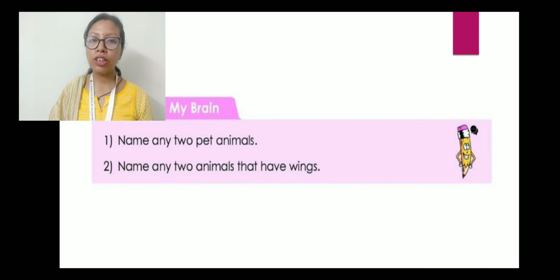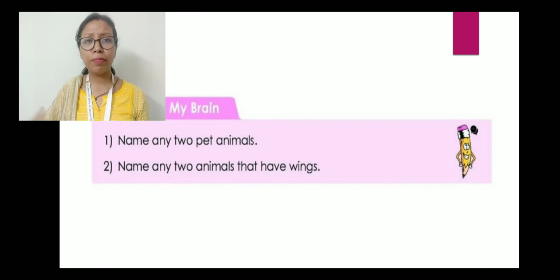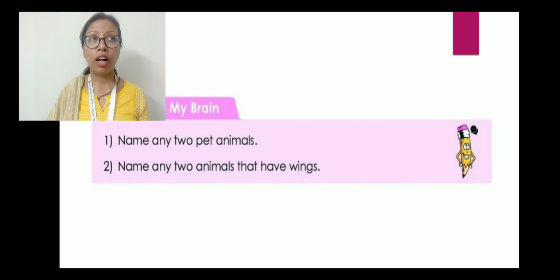Then question number 2 is, name any two animals that have wings. Now you can write any bird names. Sparrows, crow, bulbul, etc. So there are lots of names. So you can write any two of the names of animals that have wings.